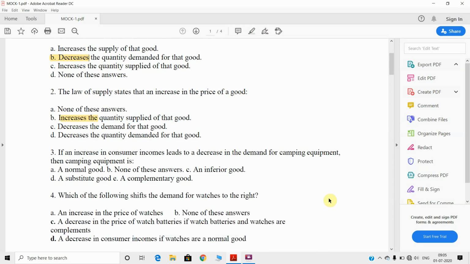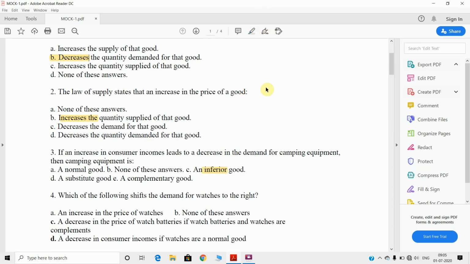If an increase in consumer income leads to a decrease in the demand for camping equipment, then the camping equipment is an inferior commodity. So the answer will be C, because in case of an inferior commodity, the income effect is negative. How can we define an inferior commodity?